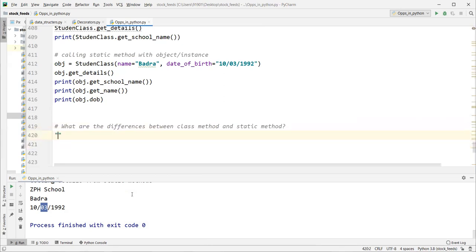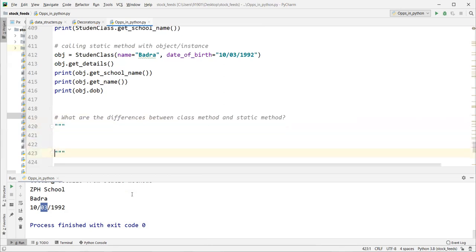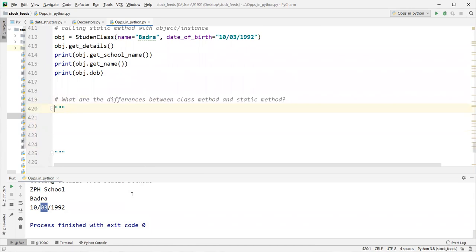Let's say I'm going to open one thing like this. This side is class method. This side is static method. What is the first point, guys?